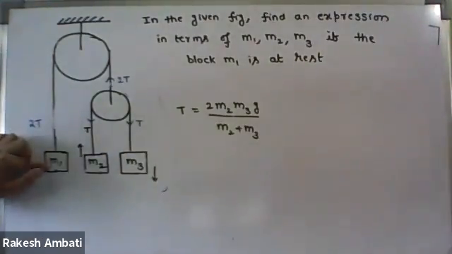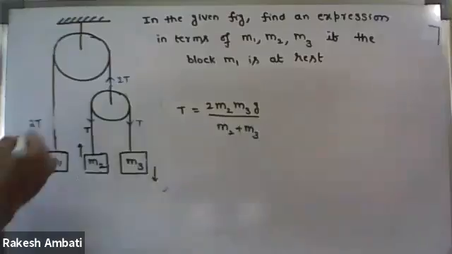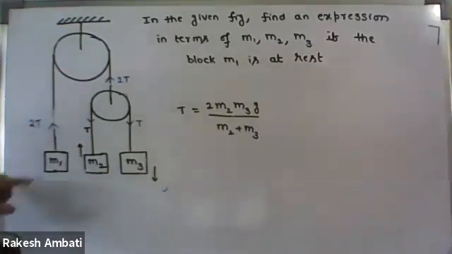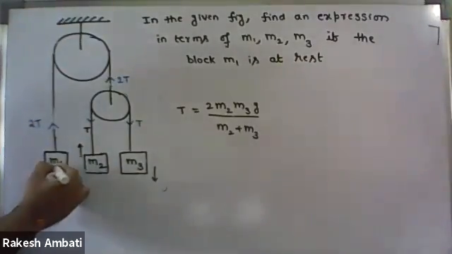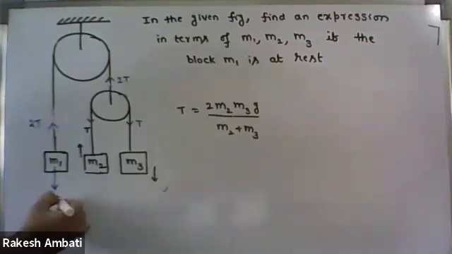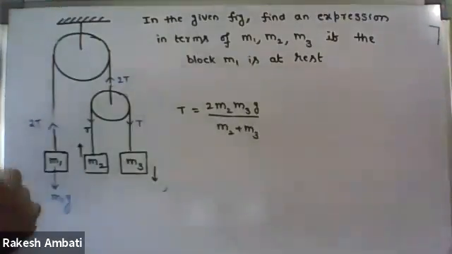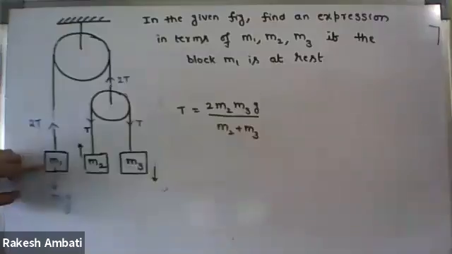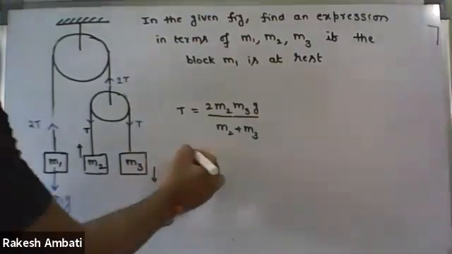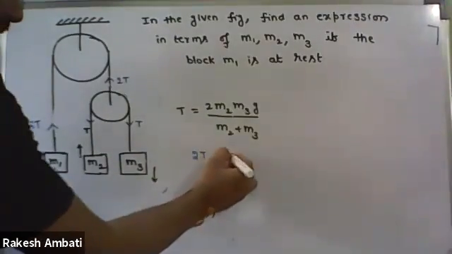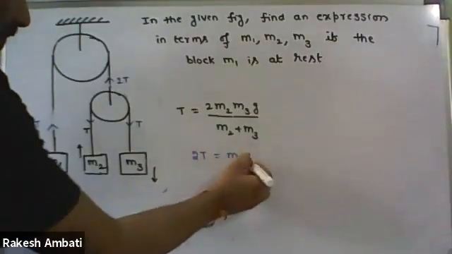So now with respect to M1 block, what is the direction of this tension force? Upwards. And for M1, what is the weight direction? Downward, M1G. And in the question, the block M1 is at rest. That means these two forces are balanced. So therefore 2T is balanced by M1G.